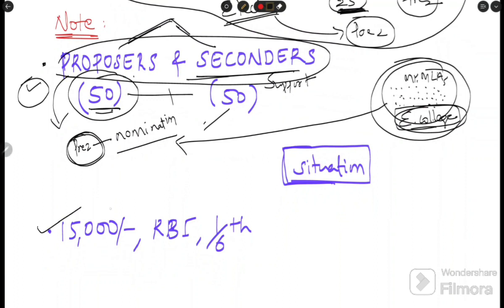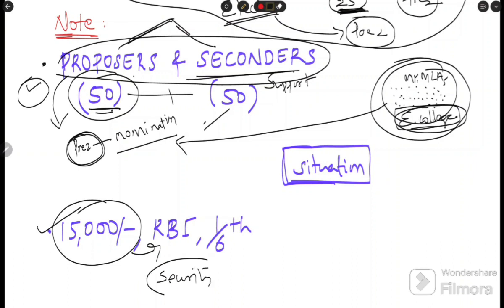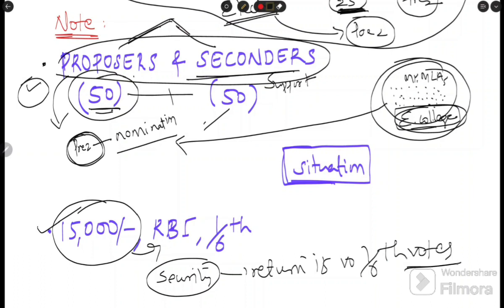The candidate needs to deposit 15,000 with the RBI as a security deposit. This security deposit is returned to the candidate only if he wins one-sixth of the votes. Otherwise, no return; he loses it, and that goes to the government. Why are these two prescribed? What is the necessity of these two?